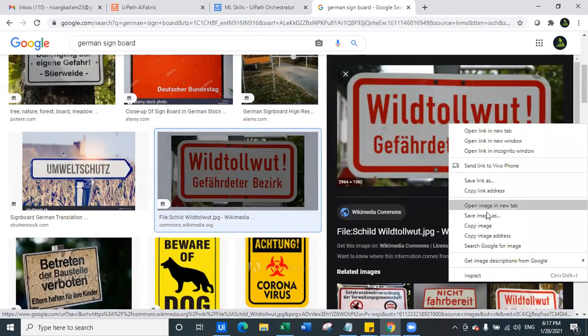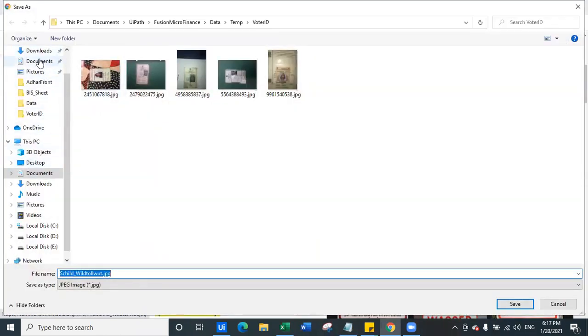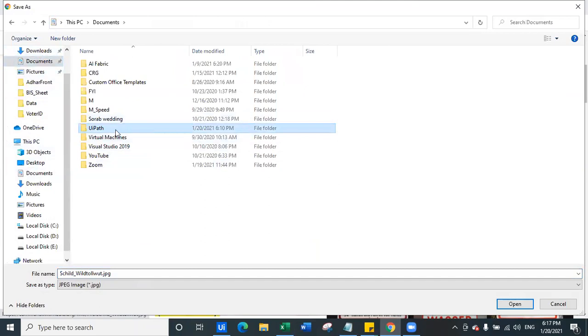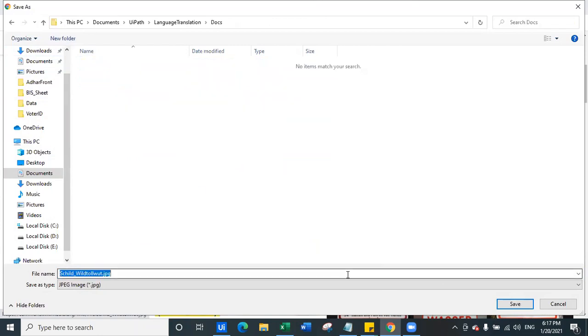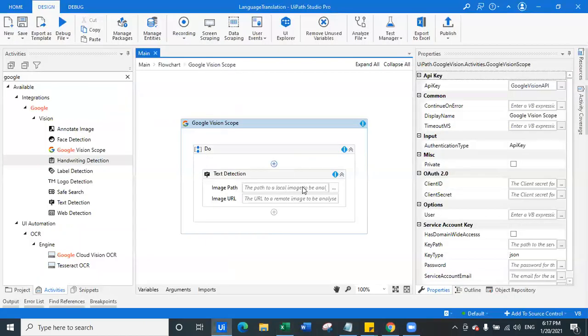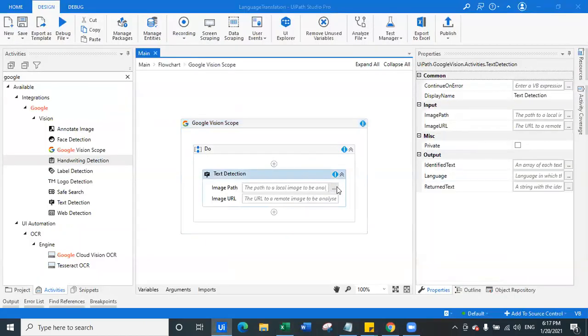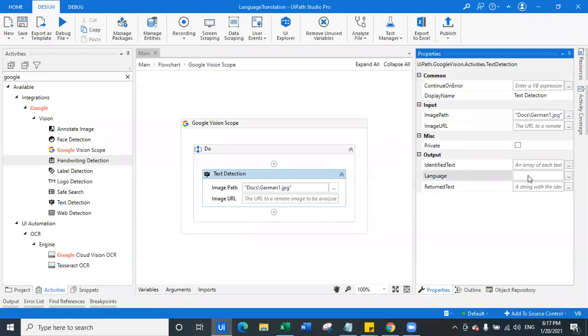Okay, let's say we get this one. We will save this in the documents where we have created this particular bot, which is language translation. We'll create a new folder called docs and save it here as, let's say, German 1. Now let's navigate back to our UiPath Studio. Now the image path is going to be docs, German 1, and the language is nothing but a language